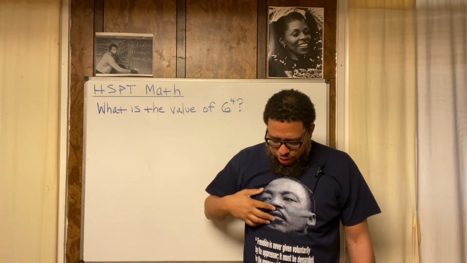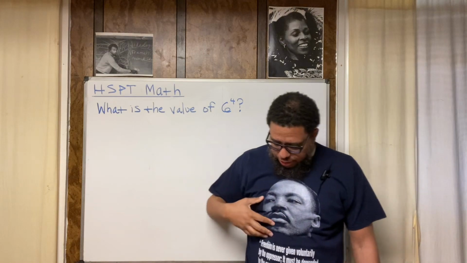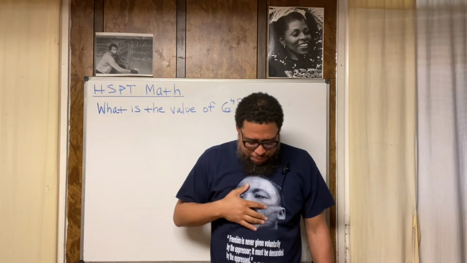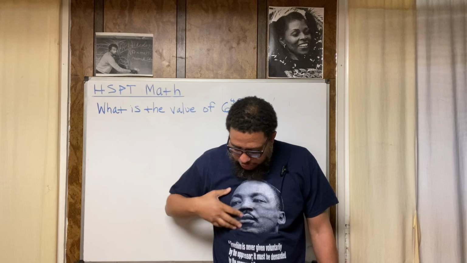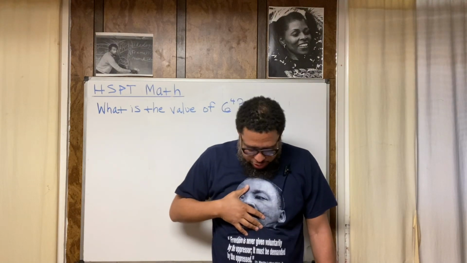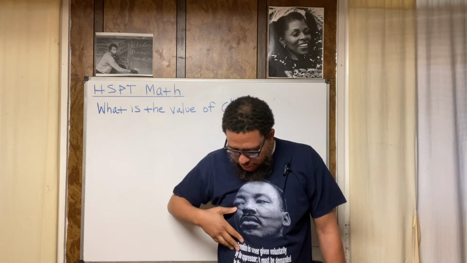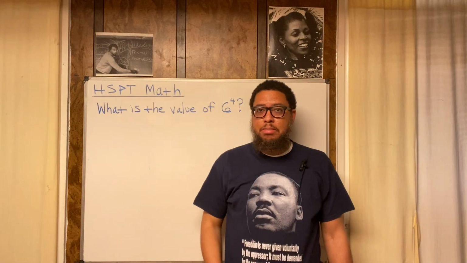Also, I want to give a shout out to the ancestor, the Reverend Dr. Martin Luther King Jr. This is one of my King t-shirts with a quote on it that says, "Freedom is never given voluntarily by the oppressor. It must be demanded by the oppressed." One of his many quotables.